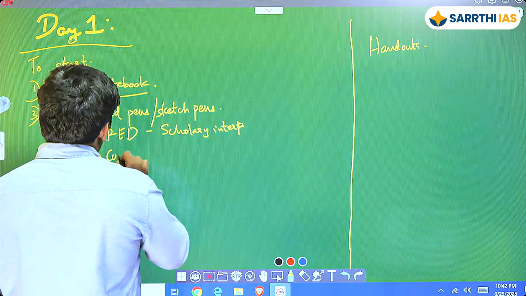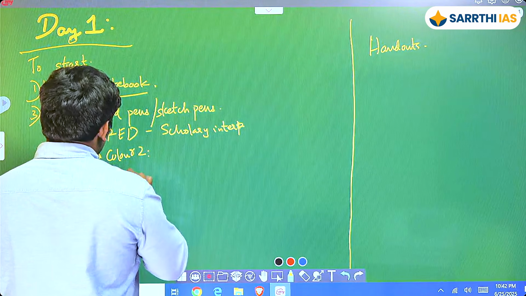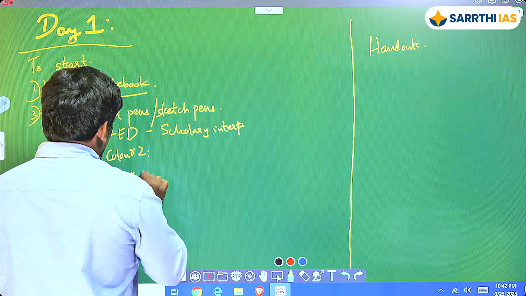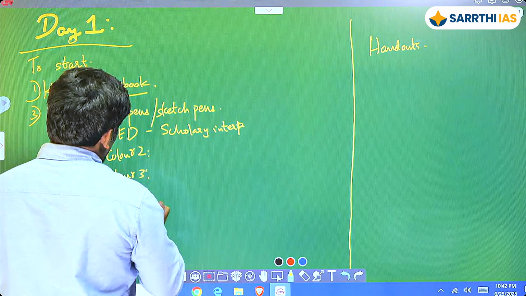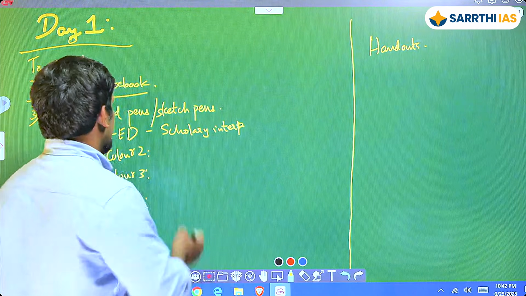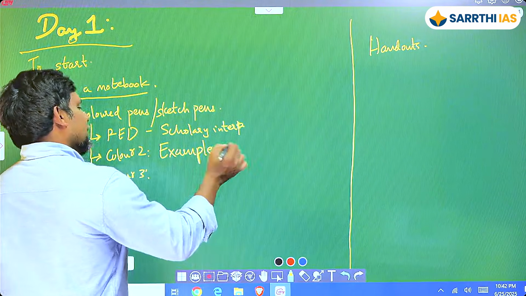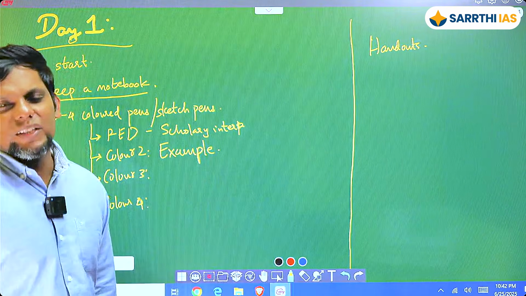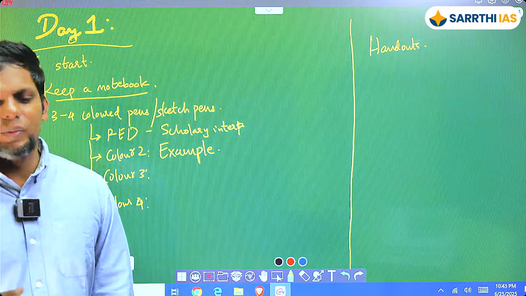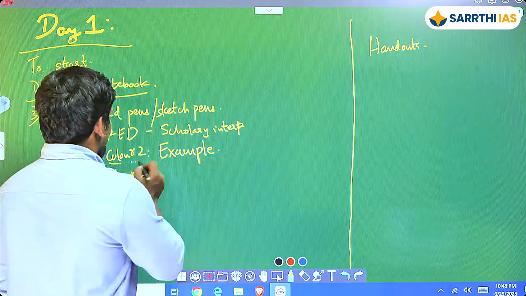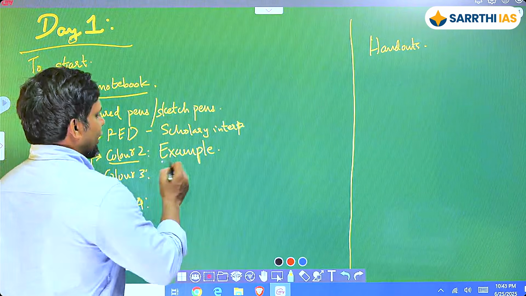Let's say I'm going to give you color 2, whatever is your favorite color, or whatever pens are available in the market. So let's say later in life, after your prelims next year, you feel a little short of examples and you're not getting them really quickly. What do you have to do? You basically have to scan your color 2s. That is all you've got to do. Flip through, flip through, flip through, and you will get all your examples.